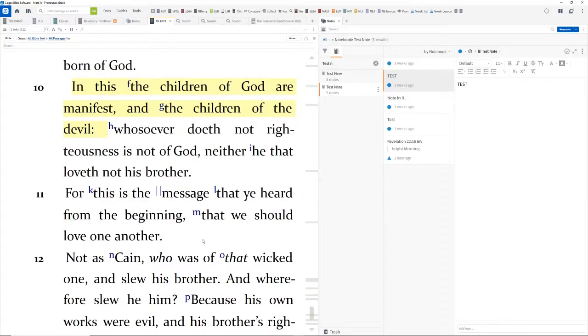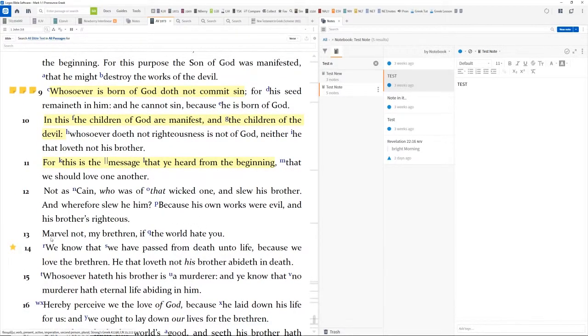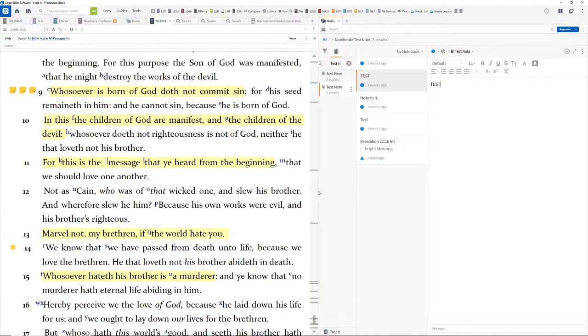Okay. And so if you're like me, you like to highlight certain things in the Bible, and you don't want to mess with notes right now. Marvel not my brother, and I showed you. So we're highlighting and we're highlighting. Whosoever hates his brother is a murderer. Don't hate people. Okay, now I close this out and come back to it a week later, and I got these highlights here.